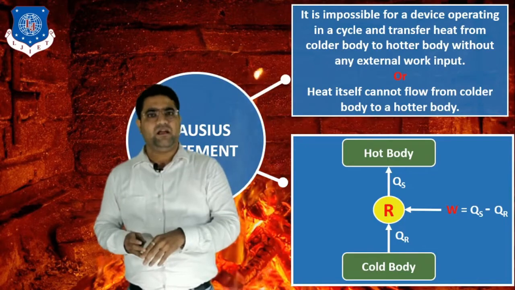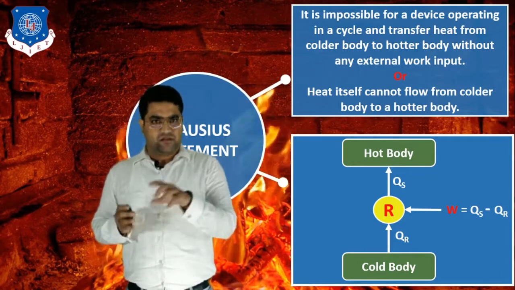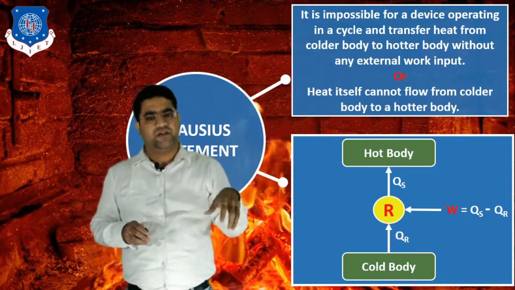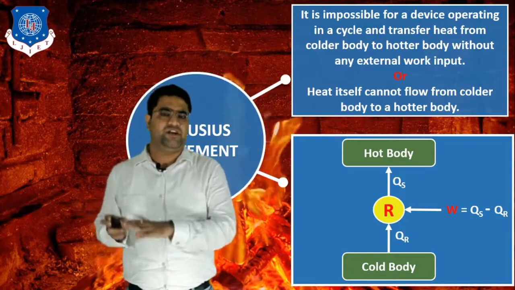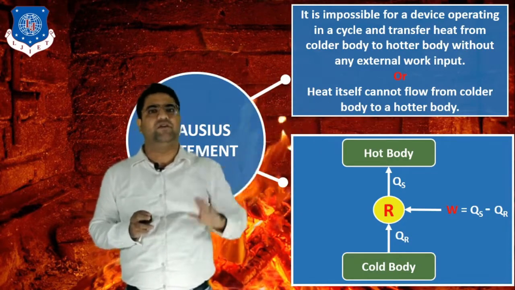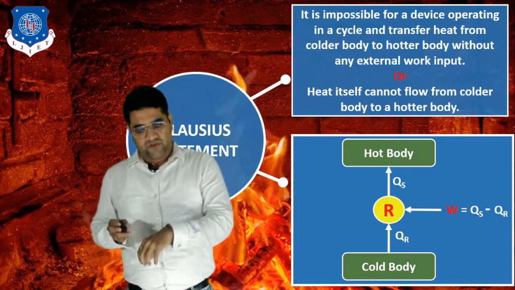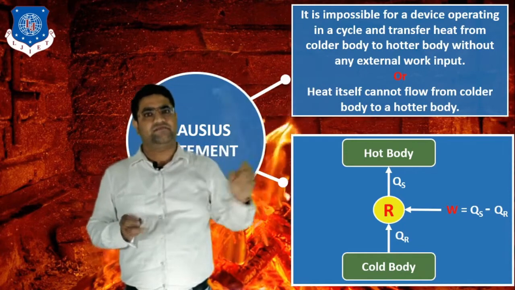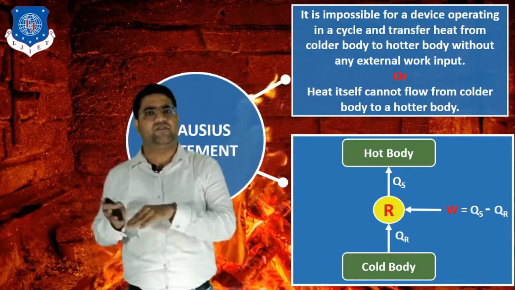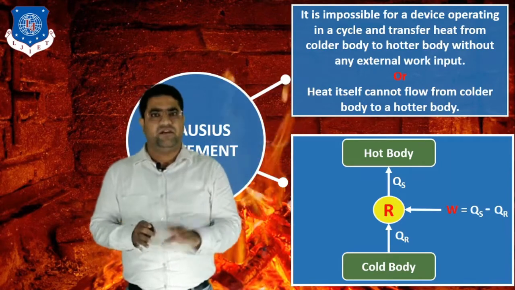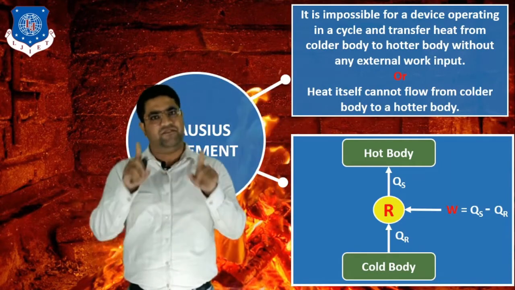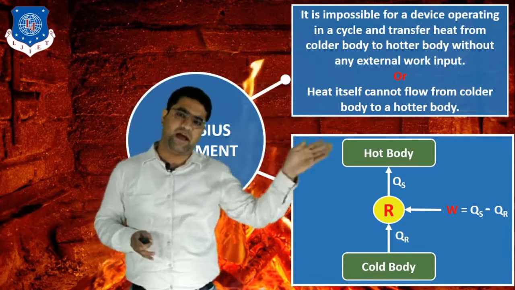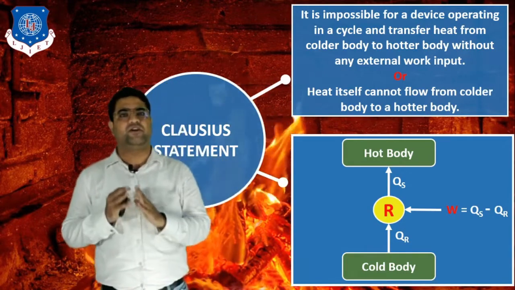The heat is removed from inside the cabin of the refrigerator to the outside atmosphere. The cabin of the refrigerator is about 3 to 5 degrees Celsius and our atmosphere is about 20 degrees Celsius. So heat is always supplied from 20 degrees to 3 to 5 degrees Celsius, but it cannot be automatically transferred from low temperature to high temperature. To do that, we have to supply some electrical work. If we do not supply electrical work, then heat cannot flow by itself from low temperature to high temperature. So this is the simple meaning of the Clausius statement.